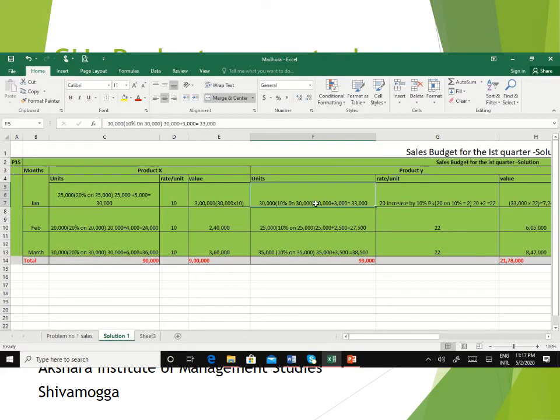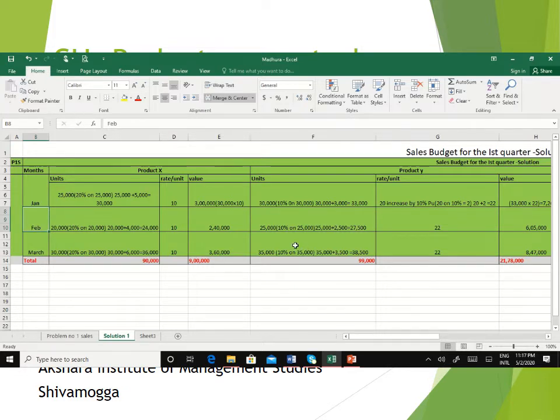Hence 10% on 30,000 means 33,000. For February, 25,000 of 1980 sales units, increase it by 10% on 25,000, which comes to 2,500. So 25,000 plus 2,500, the number of units is 27,500 for the month of February.